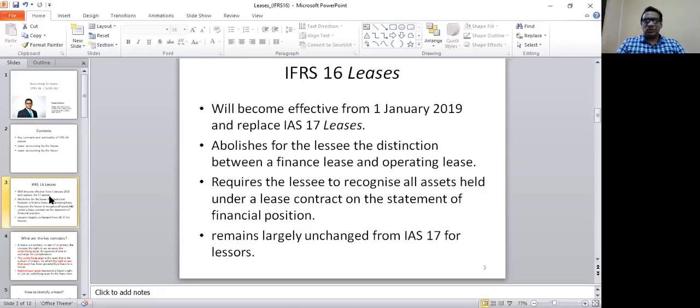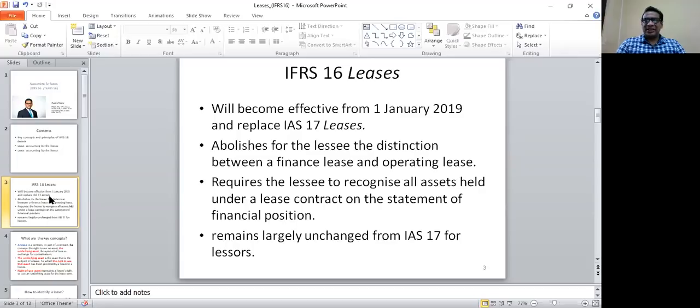IFRS 16 leases, or SLFRS 16, which we are going to cover, will become effective from 1st January 2019, and it will replace IAS 17. It abolishes for the lessee the distinction between the finance lease and operating lease. So, very important point. For the lessee, now you know who the lessee is, the person who uses the asset, the lessee doesn't have to distinguish between finance leases and operating leases. Before, the lessee had to distinguish between them, but now, as per the new standard, there is no such distinction for the lessee.